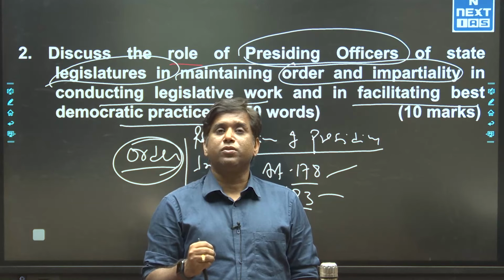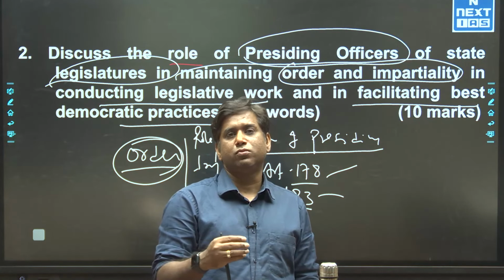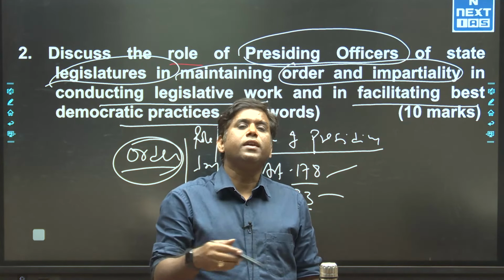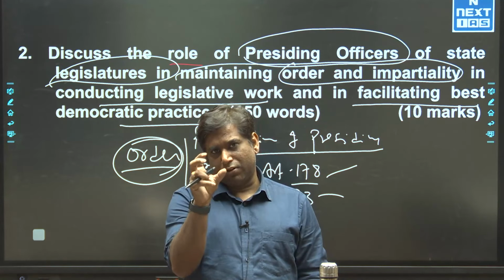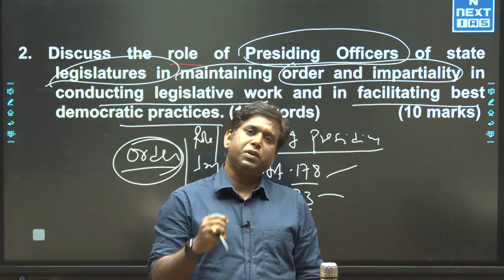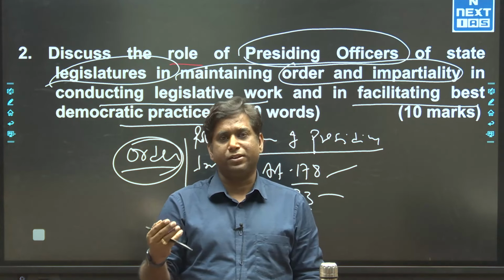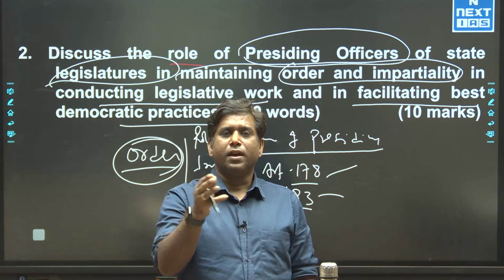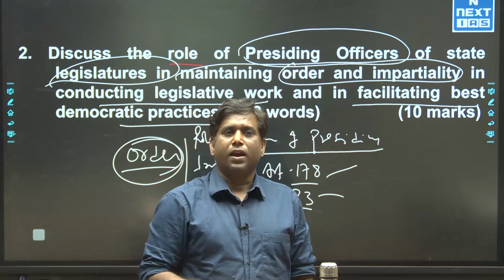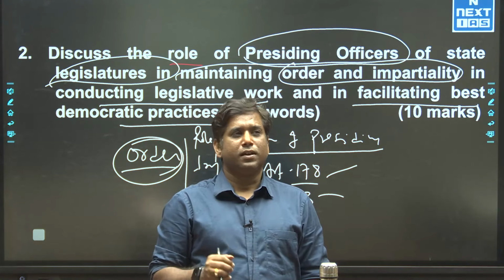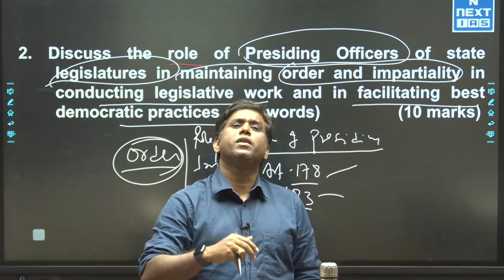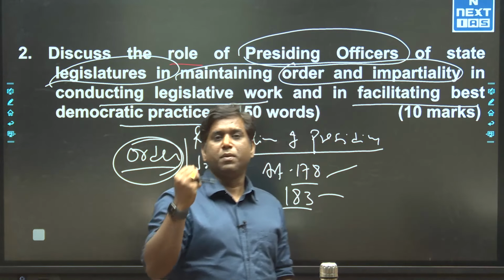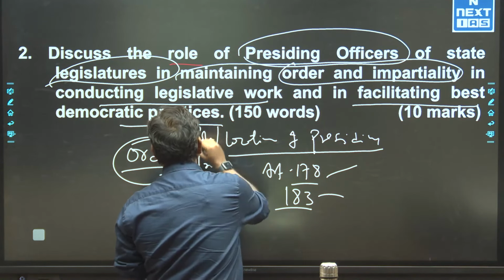In fact, in the case of the Senate, it holds the power to adjourn the house for an unlimited period, without mentioning any time frame. So, in maintaining decorum, the Speaker has the power of punishment and the power of adjournment. You can give an example too, like recently Sanjay Singh, MP of the Aam Aadmi Party, has been punished by the Speaker. If you want to go into a little more detail, this could be in the form of suspension, and it can even go up to the dismissal of a membership. This is how they maintain the order.